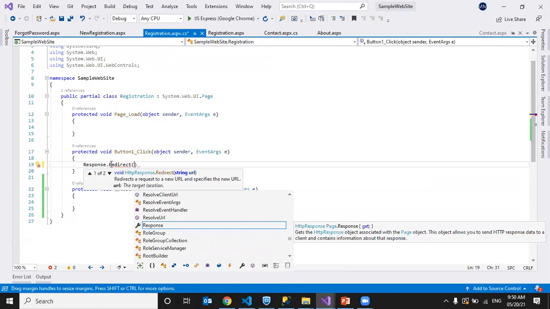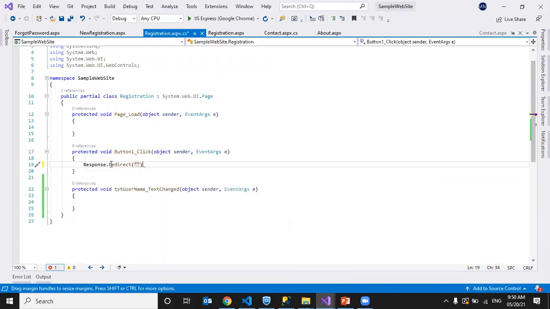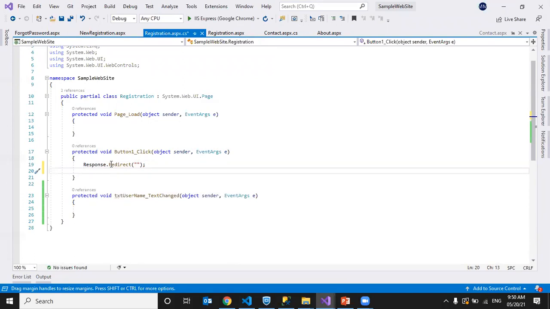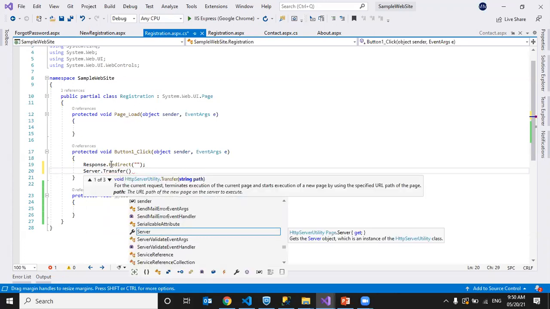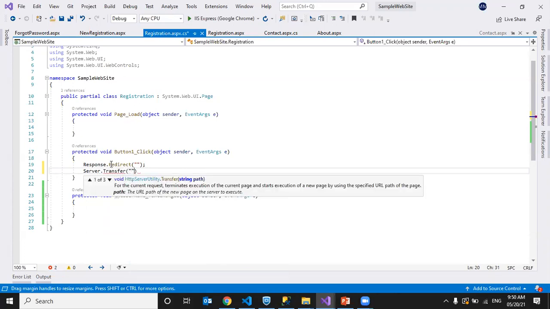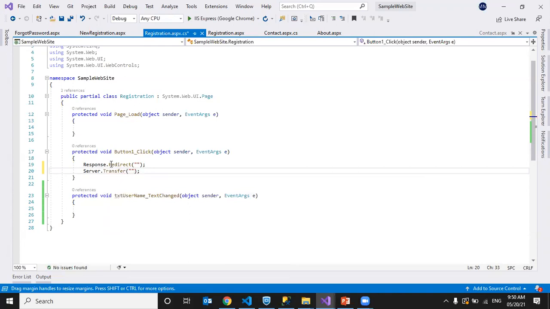It is asking for the string URL of the page to which I want to navigate. I also have an option like Server.Transfer. It is also asking for a string path. Two ways I can transfer programmatically. One is Response.Redirect. Next is Server.Transfer.